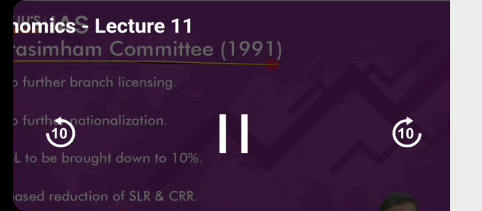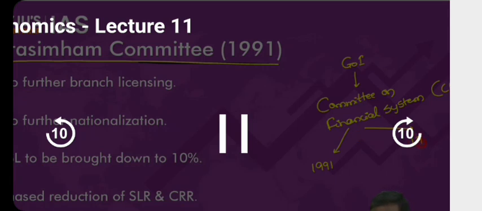Now, what is this Narasimhan Committee? Remember this: Government of India set up committees to recommend regarding the financial system. Committee on Financial System (CFS). Now, this Committee on Financial System was set up twice by the government. One in 1991, second one in 1998. And both times it was headed by the same person, M. Narasimhan. Hence, these committees are referred to as Narasimhan Committee.